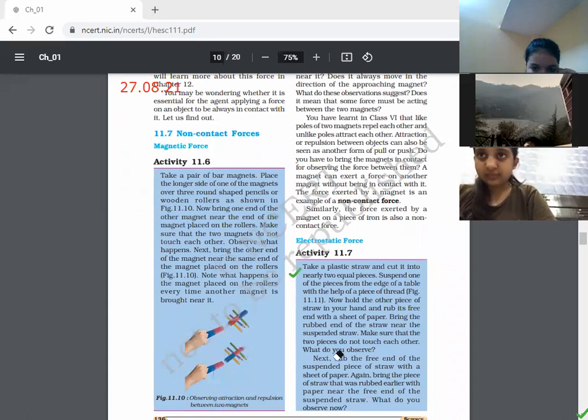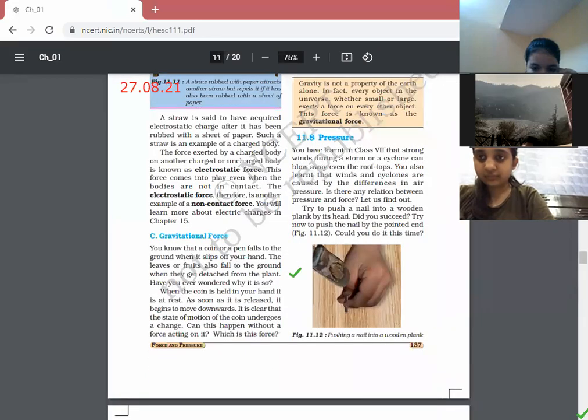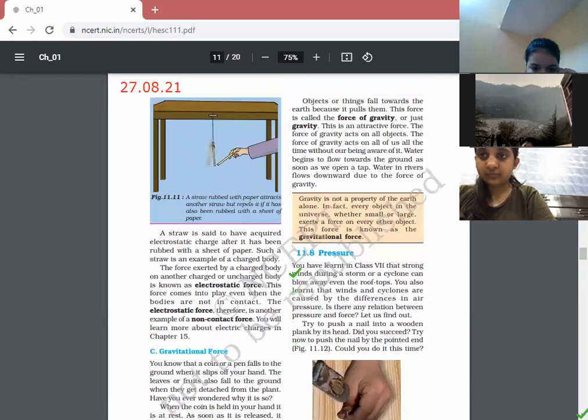Okay. Next comes one more non-contact force, that's the electrostatic force. This is very simple. You have done this experiment so many times. You used to comb dry hair. If you comb dry hair 10 to 15 times, then you can attract tiny bits of paper towards it. Does it happen or not?